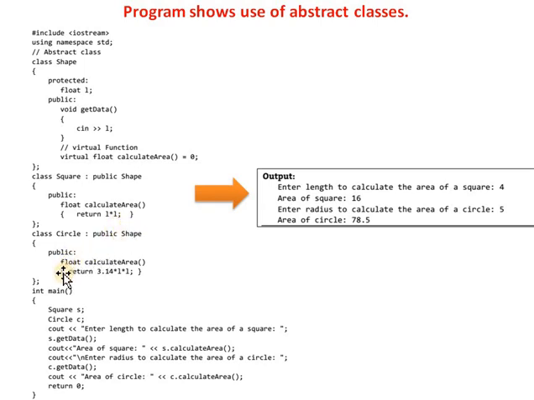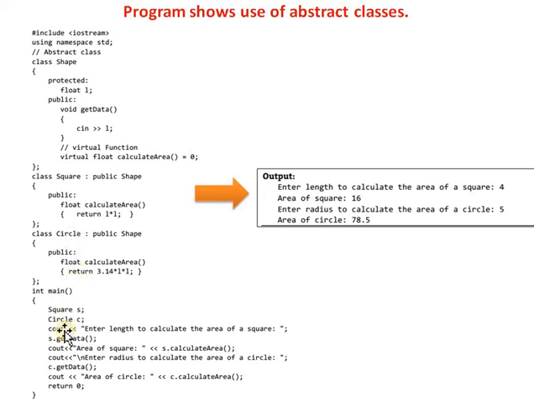Then in the circle class we define the calculateArea function. The formula for calculating the area of a circle is 3.14 into L into L. This is the class definition for the class circle.